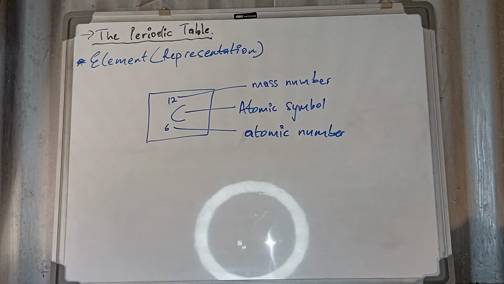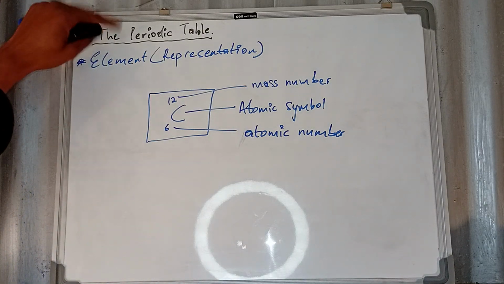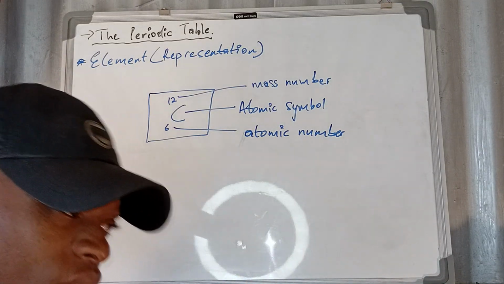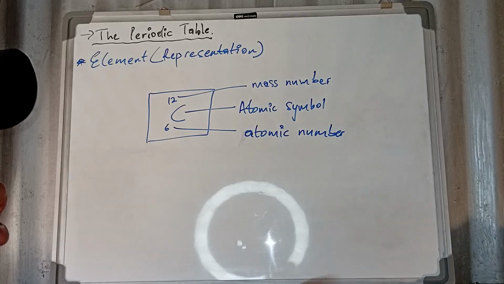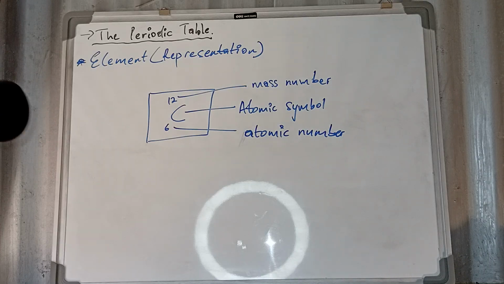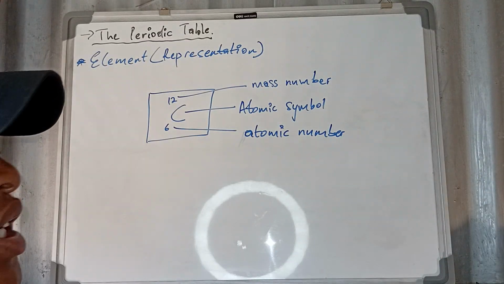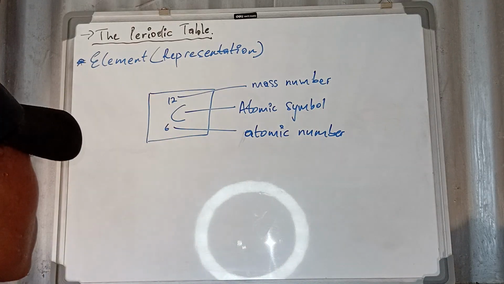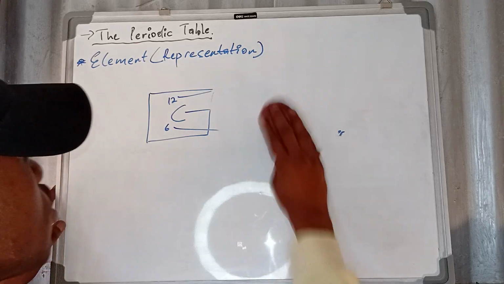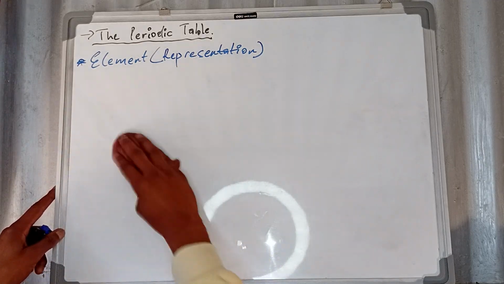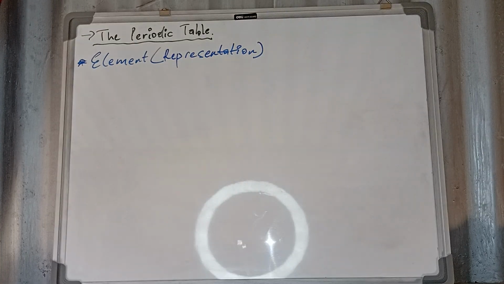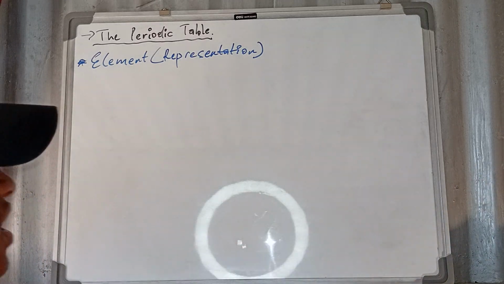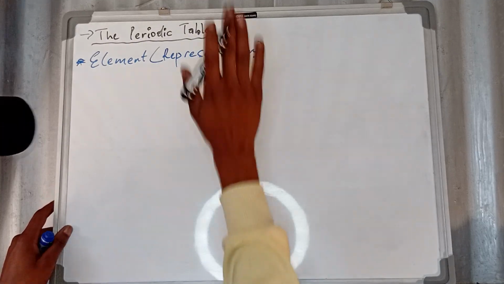Now that we know the definition of an element, remember I said it is a pure substance that is made up of only one type of atom that cannot be broken down or split into simpler pieces or substances. Now let us go into the content. On the periodic table, we are just defining the periodic table. It has elements.